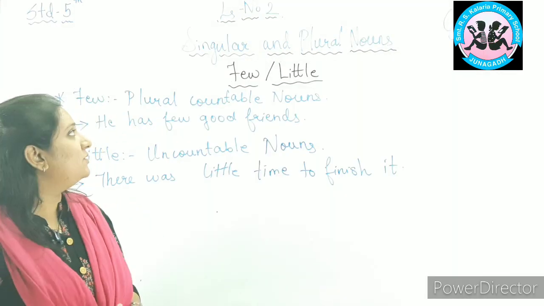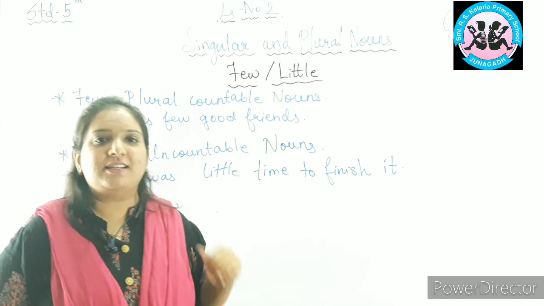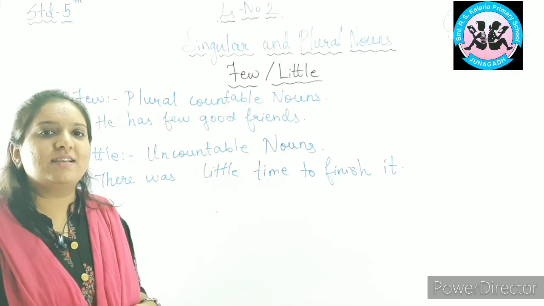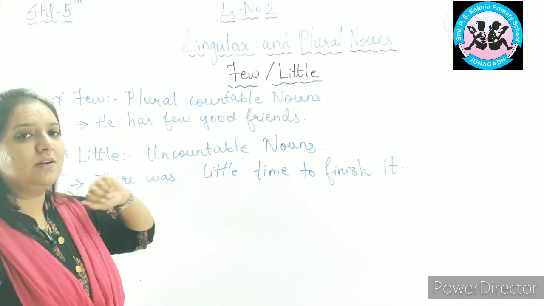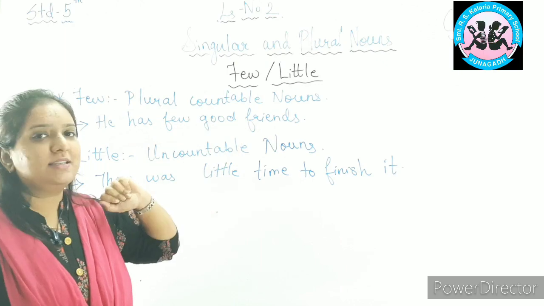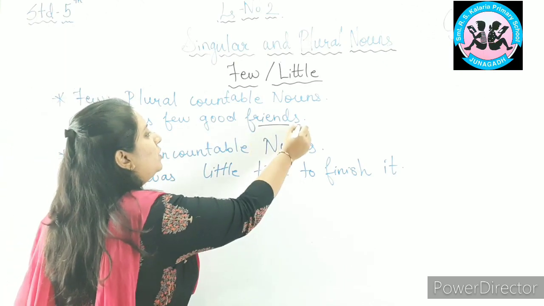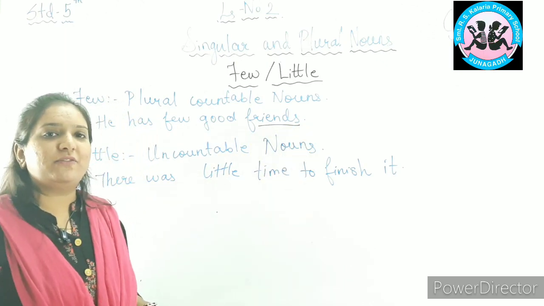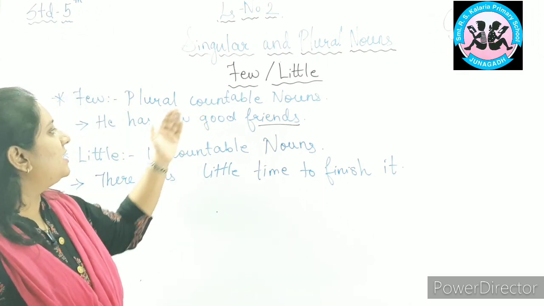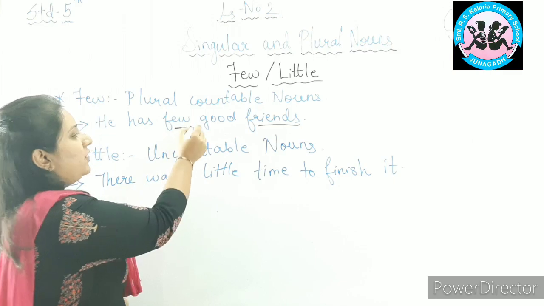Now let us see where to use few and little. We will use few with plural countable nouns. Now, what are plural countable nouns? I already told you. He has few good friends. Here, friends is a plural noun, and we can count the number of friends, so it is a plural countable noun. And for plural countable nouns, we will use the expression few.